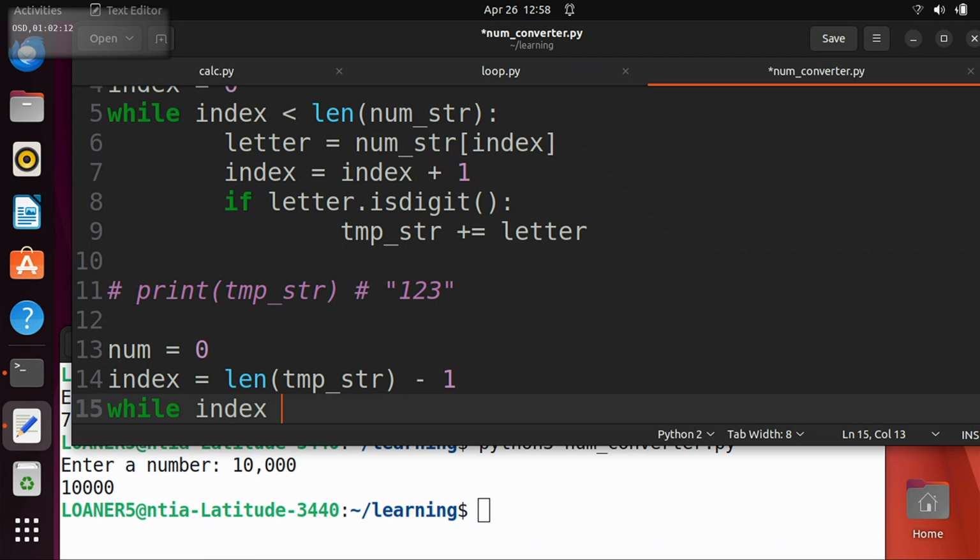Oh, the length is 2, right? The last index is 2, right? Because the indices here are 0, 1, 2, right? So for this string, the last index is 2. So if we said, while index equals 0, this would never run because it starts at 2. 2 isn't 0. It would just immediately quit.